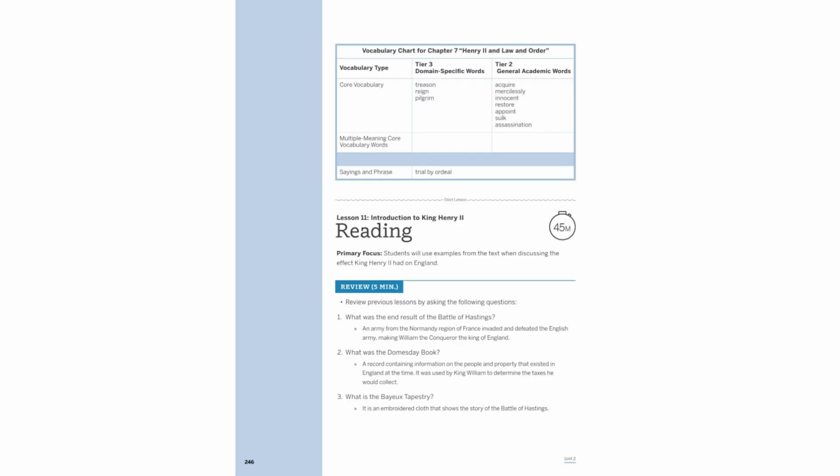King Henry II's reign marked a pivotal era in English history, characterized by significant legal reforms. He introduced the concept of trial by ordeal, a method to determine guilt or innocence. His efforts to restore royal authority and appoint trusted officials reshaped the monarchy, influencing the legal system and governance. These changes laid the groundwork for modern law and order in England.